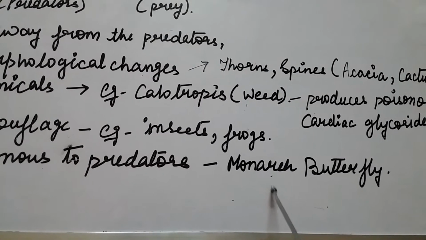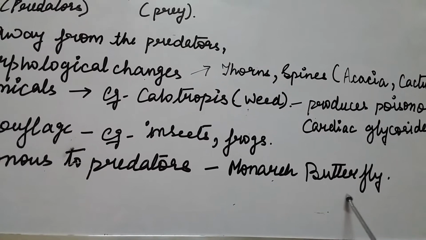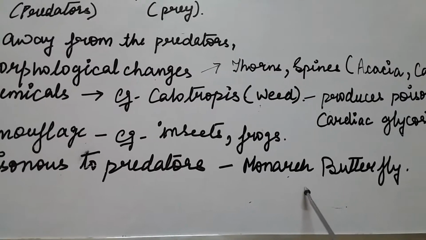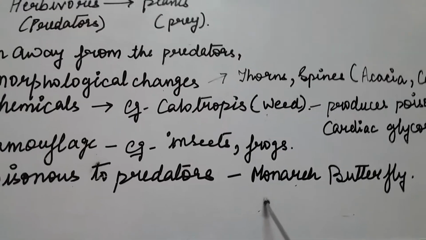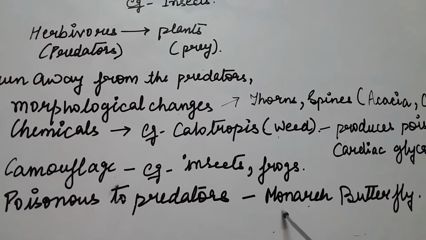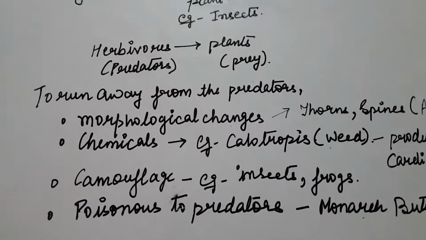Once they are eaten by the predators, because of the presence of that chemical substance, they become highly distasteful, and the predator throws away the prey, and the prey escapes from being eaten.